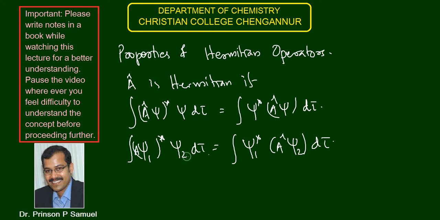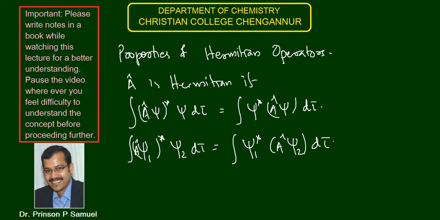If this satisfies this condition, then also we can say that A cap is a Hermitian operator. Here psi 1 and psi 2 are the eigenfunctions of A cap. So if an operator A cap is Hermitian, it has to obey one of these conditions.